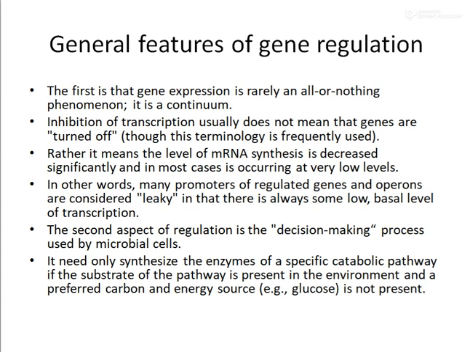If there is a large amount of easily usable substances, for example glucose, which can be used as an easy carbon as well as an energy source, then the bacteria will utilize glucose for its metabolism. Only when glucose has been depleted and other sugars like lactose are available will it induce the genes used for the synthesis of the proteins needed for lactose utilization.